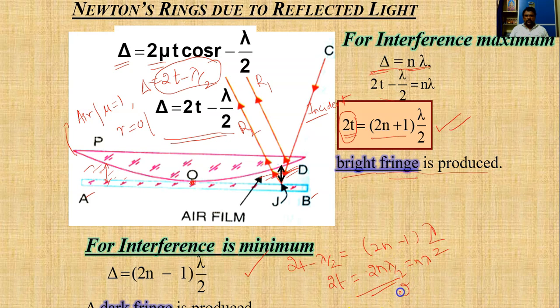That means 2t is equal to n lambda. So if the thickness becomes equal to n lambda, then we can observe a dark spot or dark fringe.